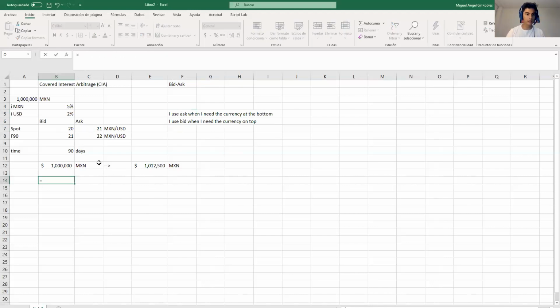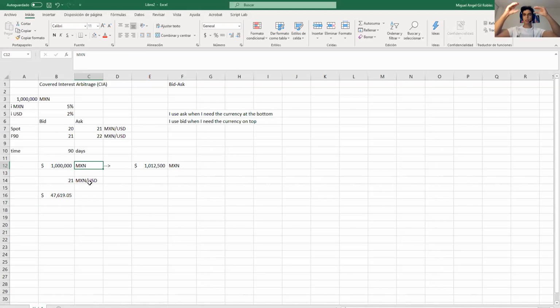So I will select this one, 21 pesos over dollar. And then I think I already answered that question previously. Do I multiply or divide? I need to divide. Why? Because I have pesos in here, which are on top, and in the exchange rate, I have pesos on top and dollar at the bottom. So top means dividing.